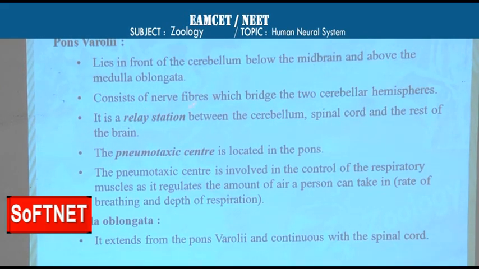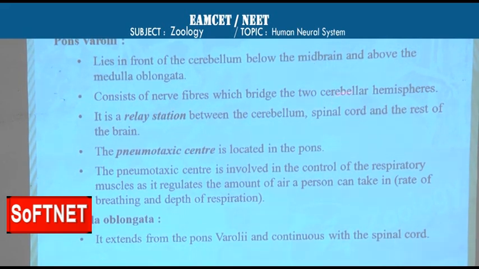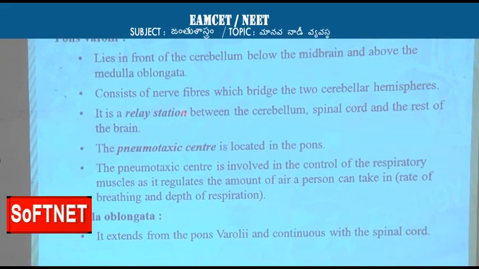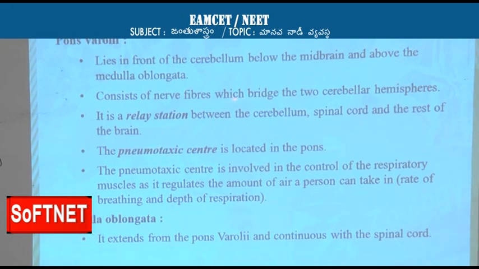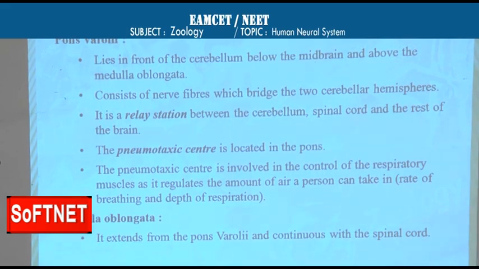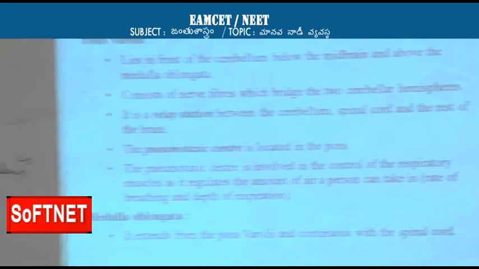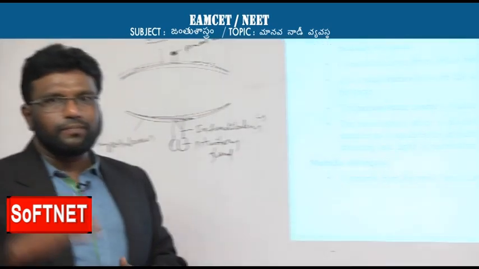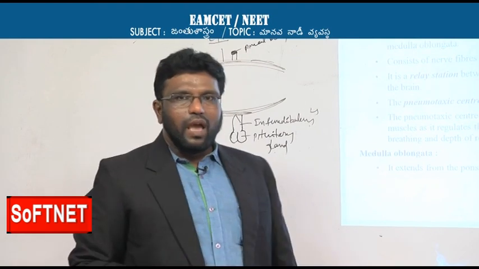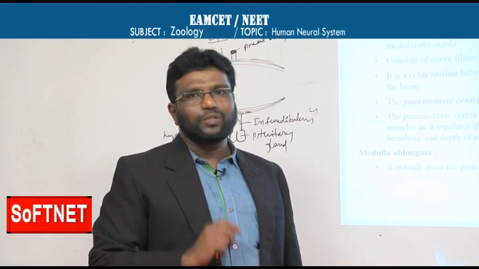The pons varolii has nerve fibers which connect two cerebellar hemispheres, and one must concentrate on this particular word, cerebellar hemisphere. The pons varolii is nothing but nerve fibers which connect two cerebellar hemispheres and not cerebral hemispheres. Cerebral hemispheres are connected by the corpus callosum. Cerebellar hemispheres are connected by the pons varolii, and there is a big difference between these two.